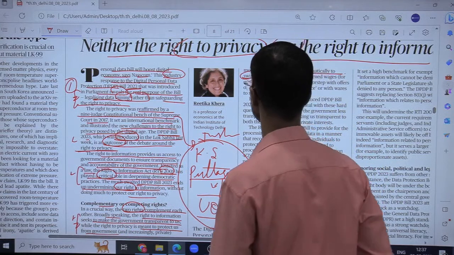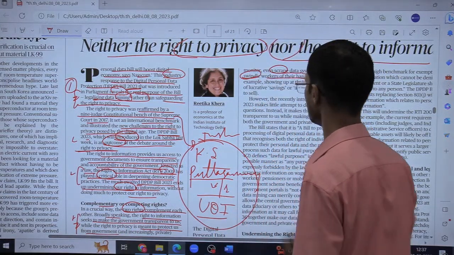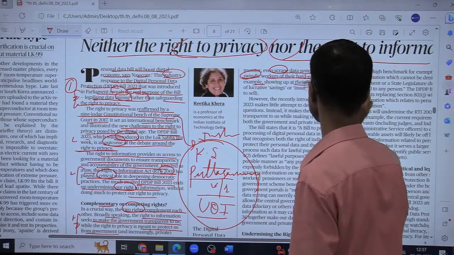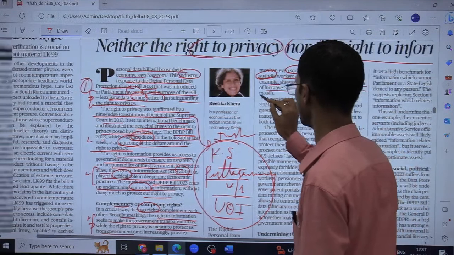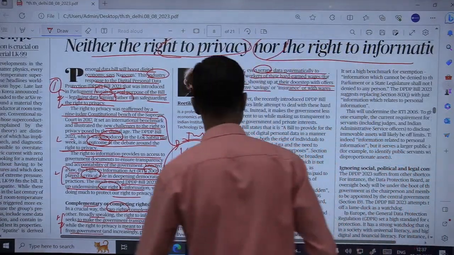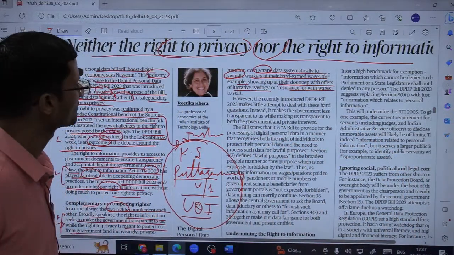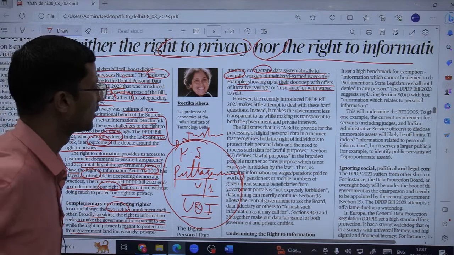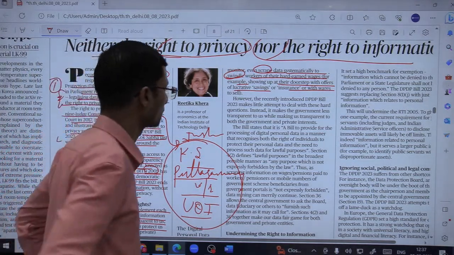Swindle is to deprive workers of their hard-earned wages. For example, showing up at their doorstep with offers of lucrative savings or insurance or with wares to sell. तो ये सब चीजें सेविंग्स या इंश्योरेंस के चक्कर में आ जाते हैं and जो भी उनके पास पैसे हैं वो ले जाते हैं. ठीक है, so this has become a tool of swindling workers of their hard-earned wages, जो कि रिसेंट टाइम में देखने को मिला है.